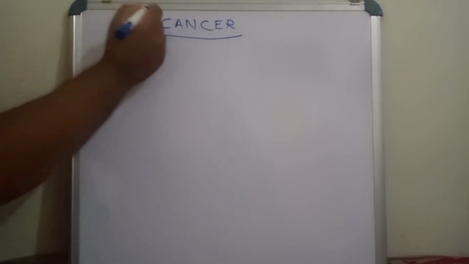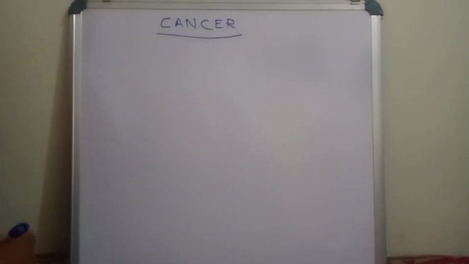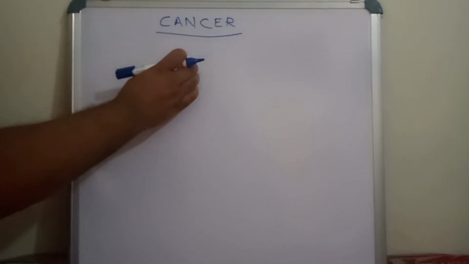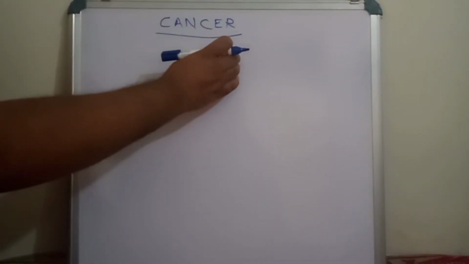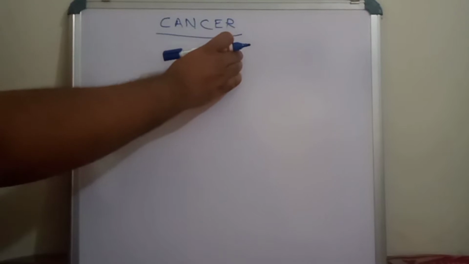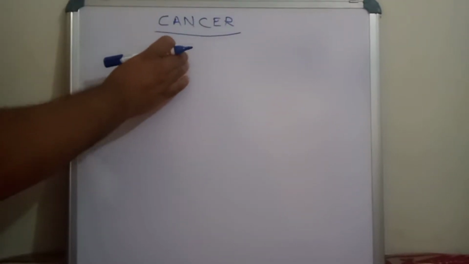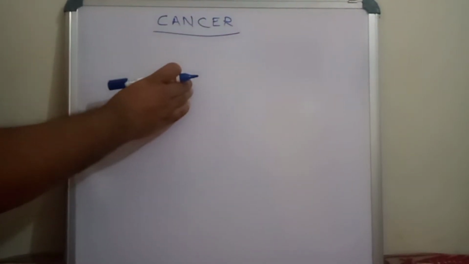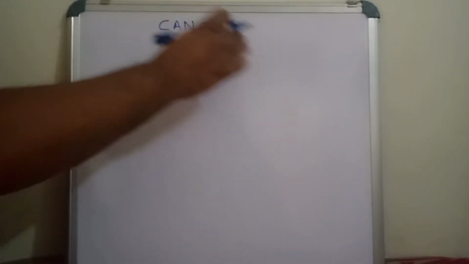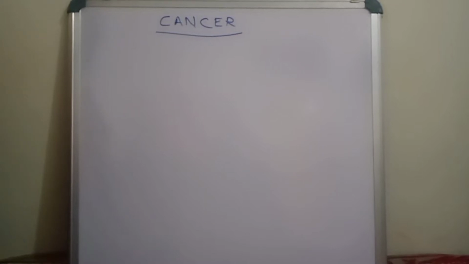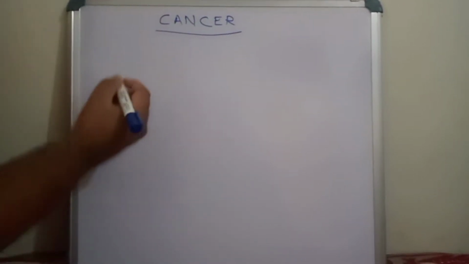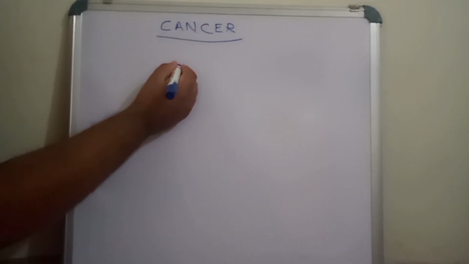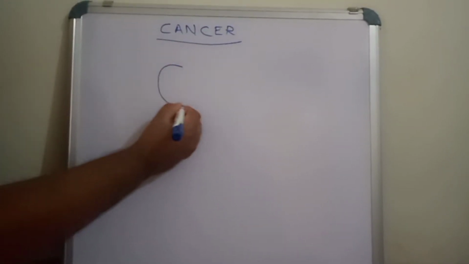Now let us know about cancer. Cancer is an uncontrolled proliferation of cells. In other words, it is an uncontrolled abnormal proliferation of cells which spread to other parts of the body. So what does uncontrolled proliferation mean? I will explain it with a schematic representation.